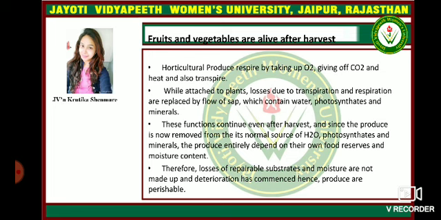These functions continue even after harvest, and since the produce is now removed from the normal source of H2O, photosynthates and minerals, the produce depends entirely on its own food reserves and moisture content. Therefore, losses of respirable substrates and moisture are not made up, and deterioration commences. Hence, products are perishable.